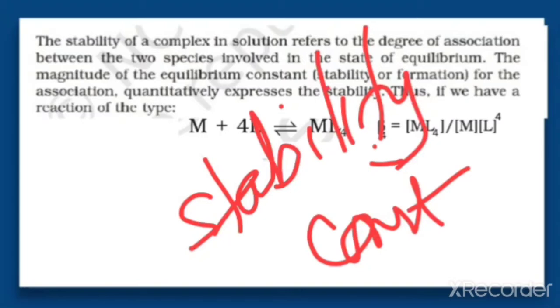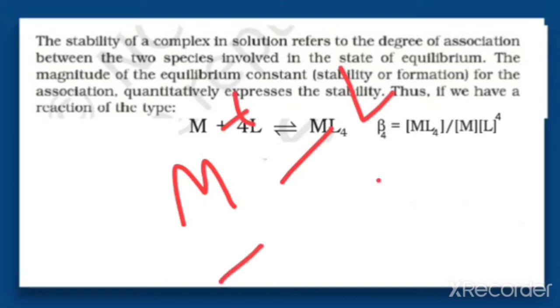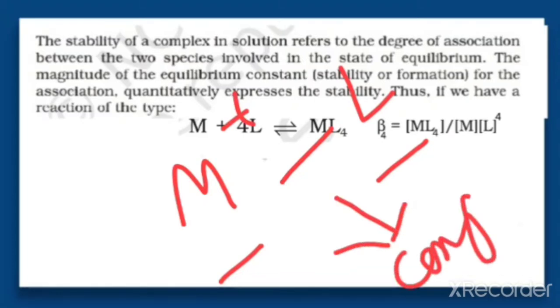The interaction between the metal ion and the ligand may be regarded as a Lewis acid base reaction. As we know, one acts as a Lewis acid, the other acts as a Lewis base. If the interaction is strong, the complex which is formed will be more stable, or we can say thermodynamically more stable.